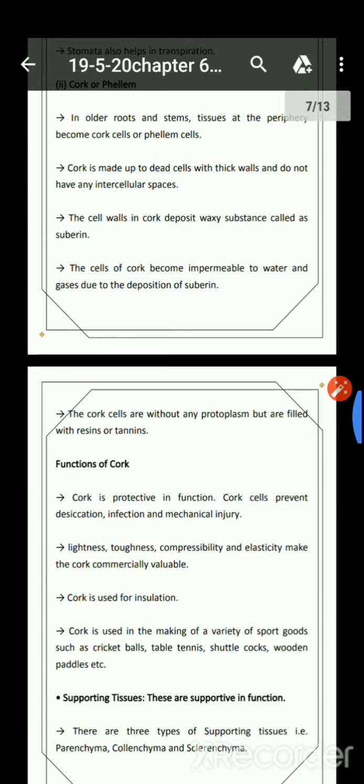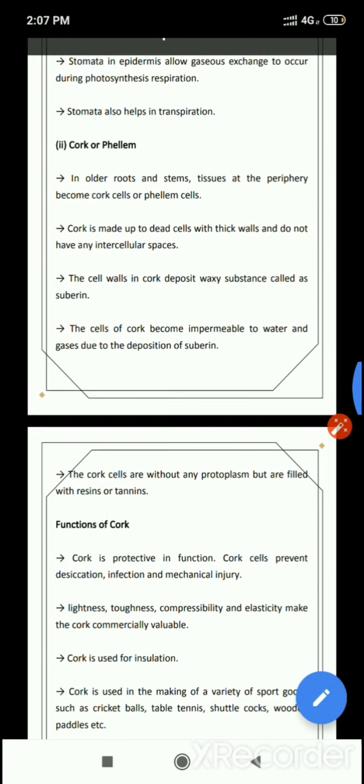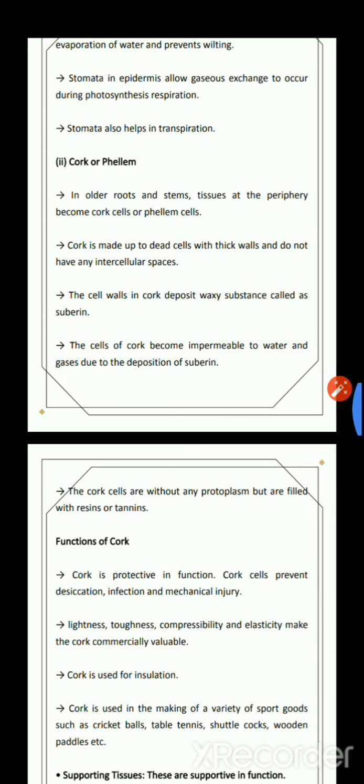Now next comes cork or phellem. Cork and phellem are found in older roots and stems. Tissues at the periphery become cork cells or phellem cells, and they are basically made up of dead cells with thick walls, and they do not contain any kind of intercellular spaces, as I already told you in the book explanation of the chapter.